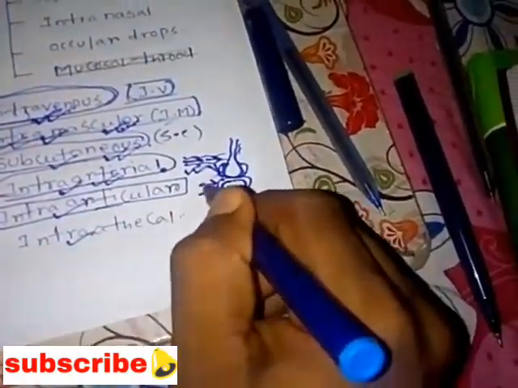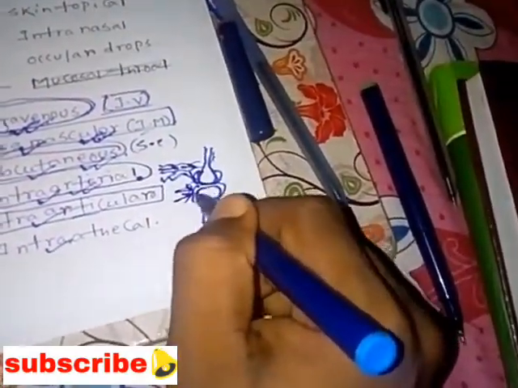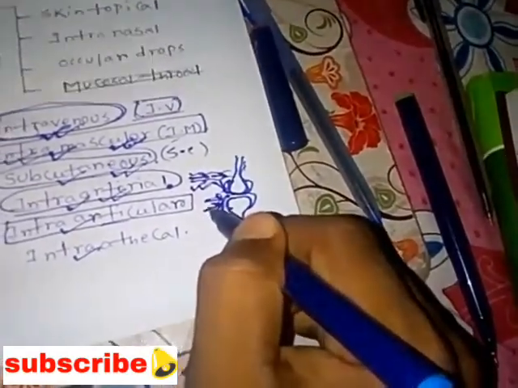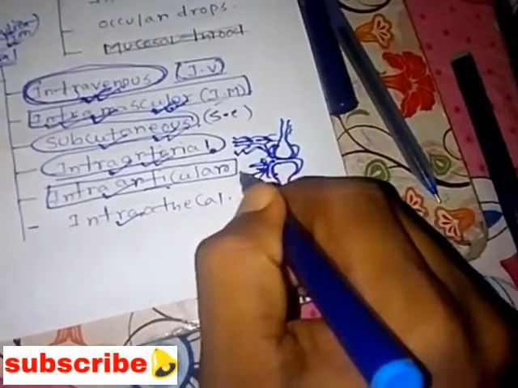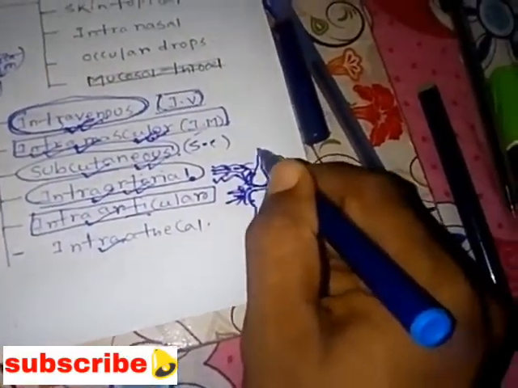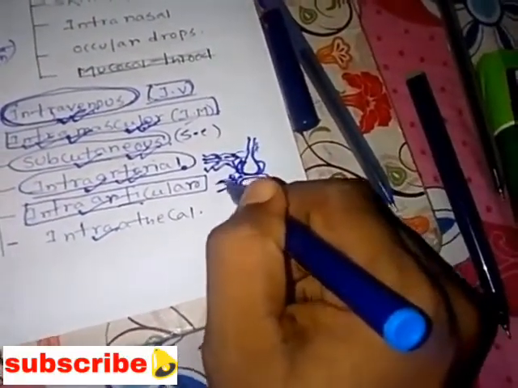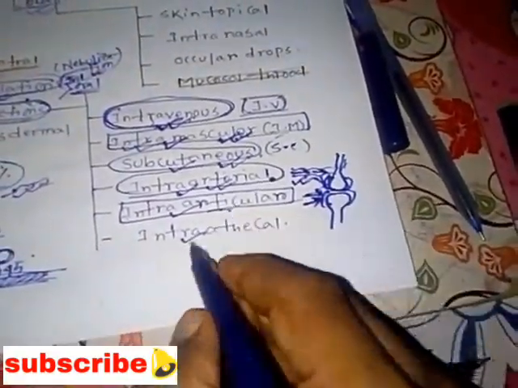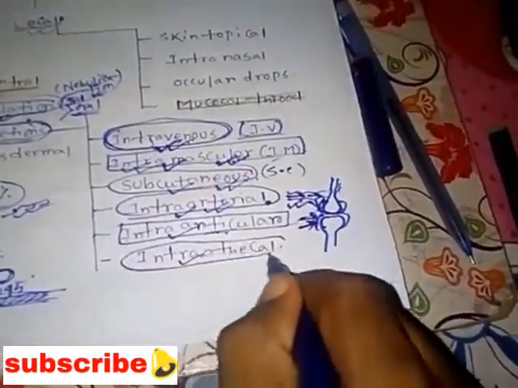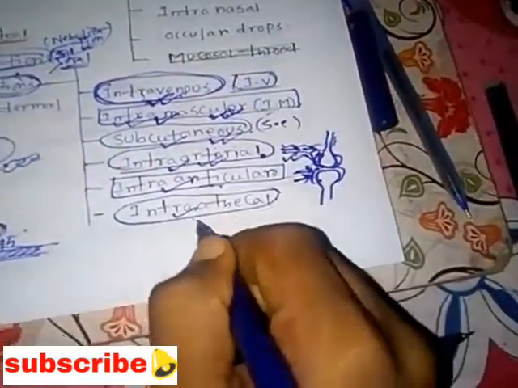So at the articular region, in case of different arthritis or severe cases, we can prefer this type of drug administration at the articular region of the bone. In bones we can prefer the intra-articular drug administration, understood. And next we'll see intrathecal drug administration.